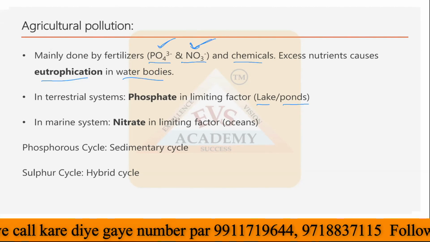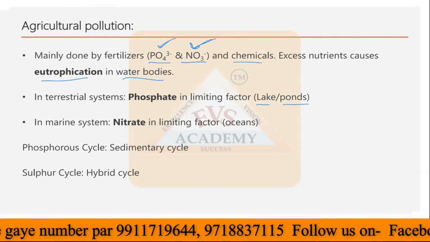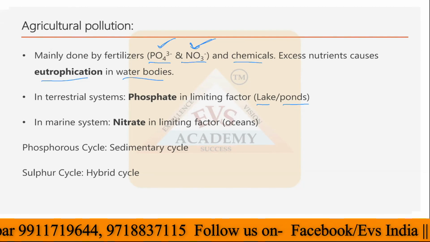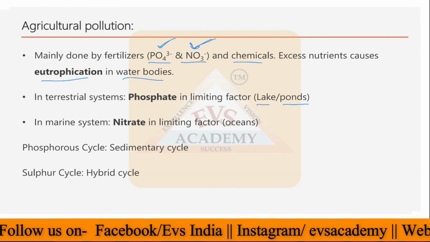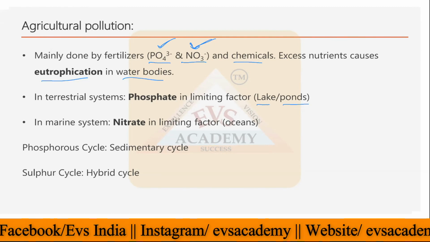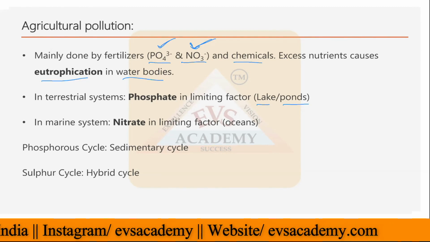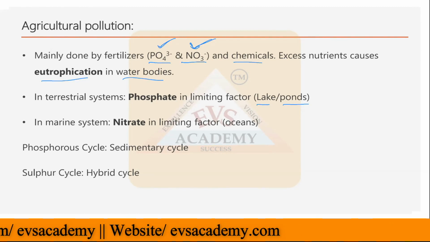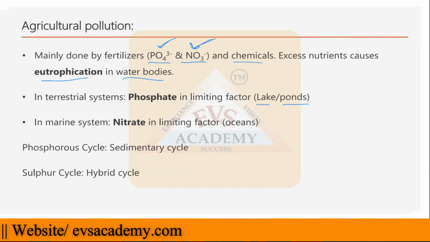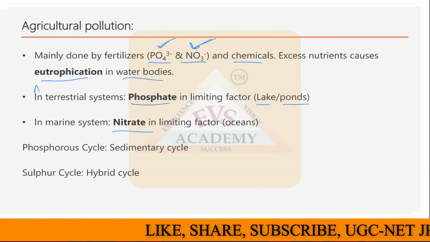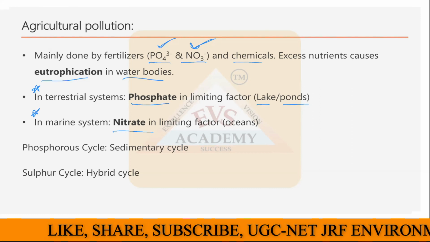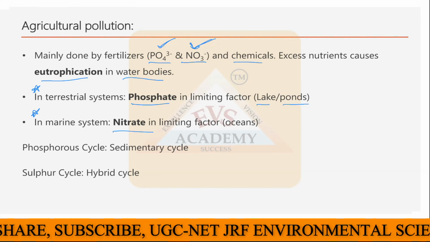In the marine system, phosphate is available in good quantity, while nitrate is a limiting factor. So if nitrate goes into the oceans, it increases the whole nutrient content of the ocean, and it can lead to more growth of phytoplankton and other things present in the ocean. So in the marine ecosystem, nitrate is a limiting factor, and in the terrestrial ecosystem, phosphate is a limiting factor. You have to always remember both things, as they can form any question from this section as well.